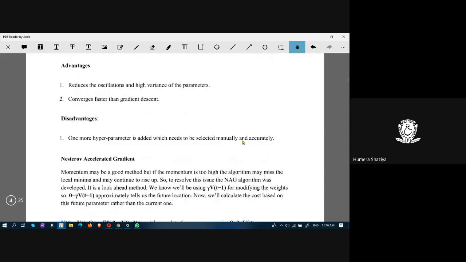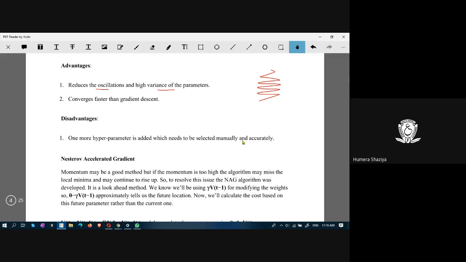What are the advantages of this? It reduces the oscillations and high variance of the parameters. As I told you, there are a lot of oscillations. It reduces that, and variance. Gradient descent sometimes yields high variance, if you remember.